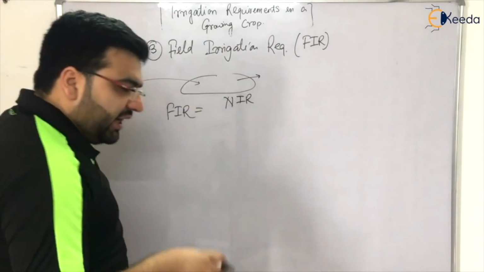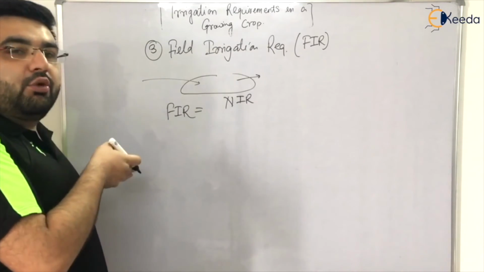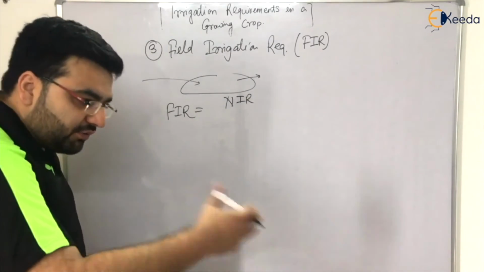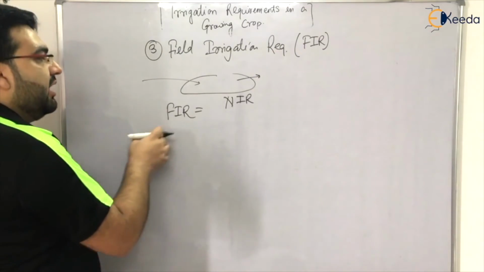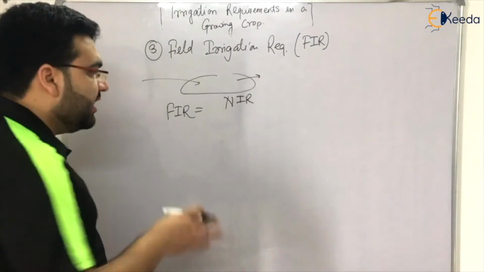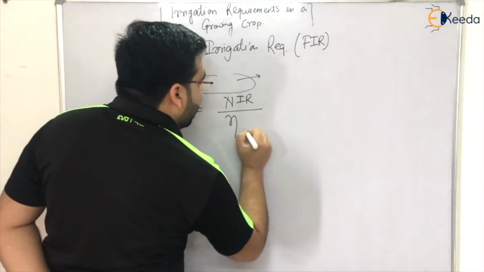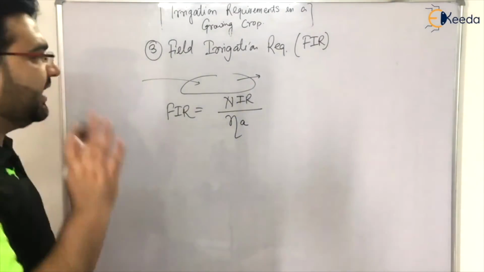Now first of all, in the consumptive irrigation requirement, you are watching the plant. Now move forward. In the net irrigation requirement, you are watching your soil, how much water has to be applied, how much leaching is to be applied. Then again come forward, how much water has to be supplied, right? So FIR is the net irrigation requirement divided by the application efficiency.